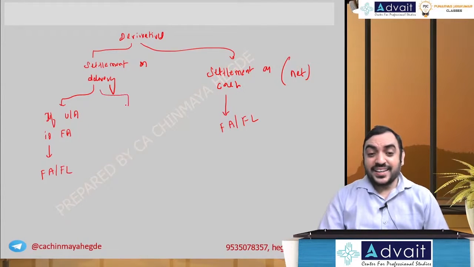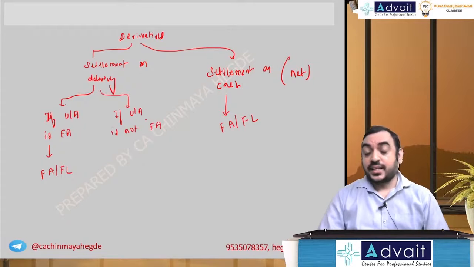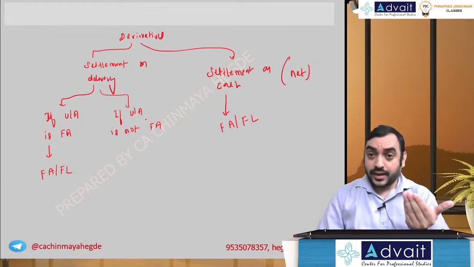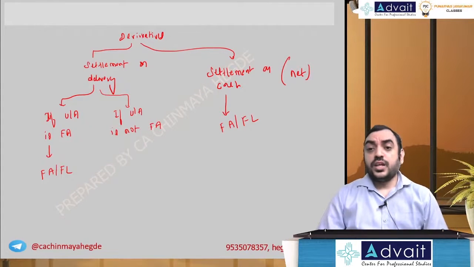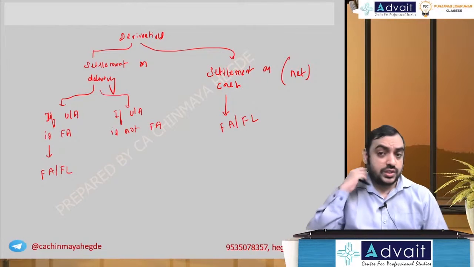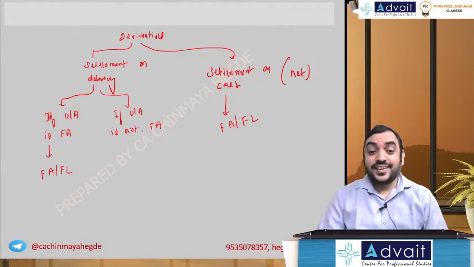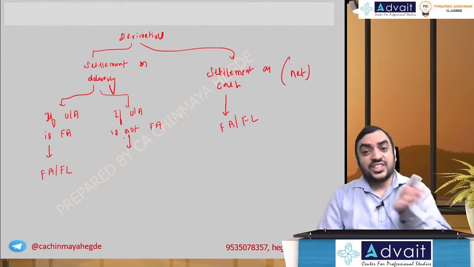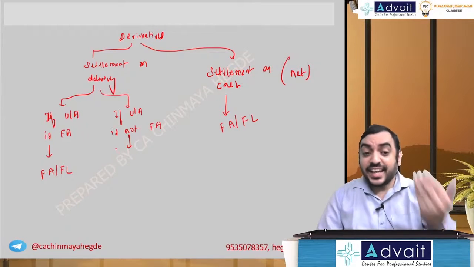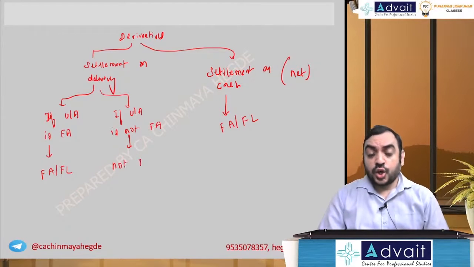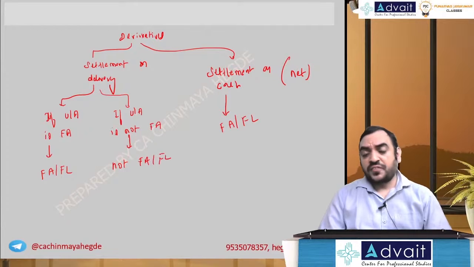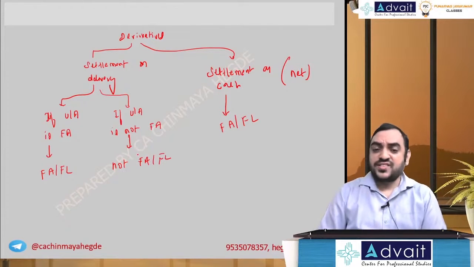But if the underlying asset is a non-financial asset, like an obligation or right to purchase buildings or goods which are not financial in nature, then the derivative is not a financial asset or financial liability, meaning not a financial instrument.